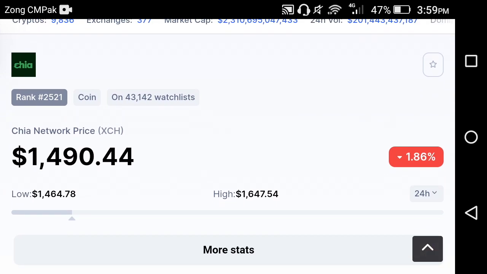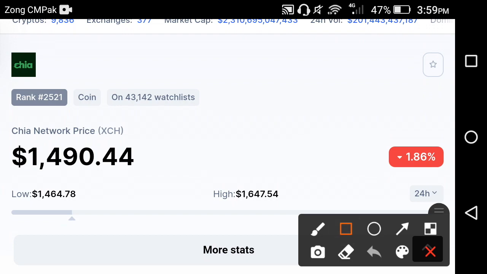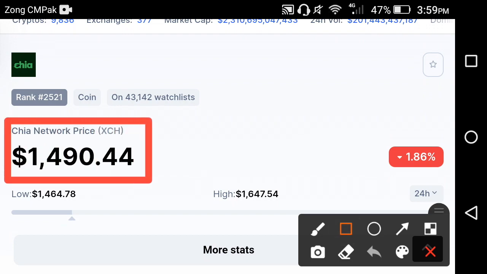As you can see, the current price of the Chia network is 1490.44 USD. On the other side, if we look at the price change, a 1.87% change has occurred in the Chia network. Absolutely, the price of the Chia network is falling very fast, friends. That is the 24-hour price change.